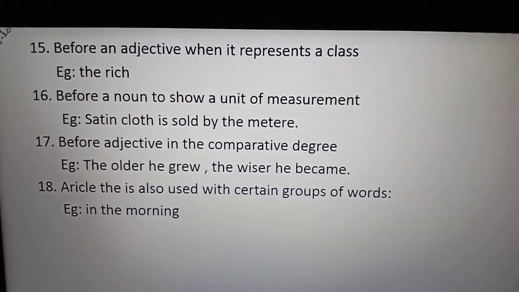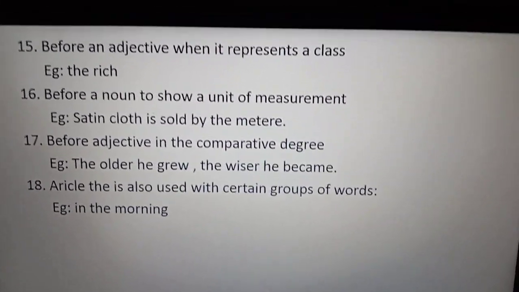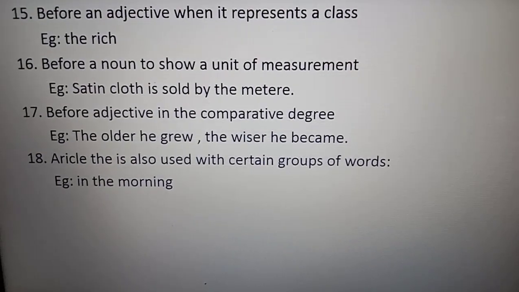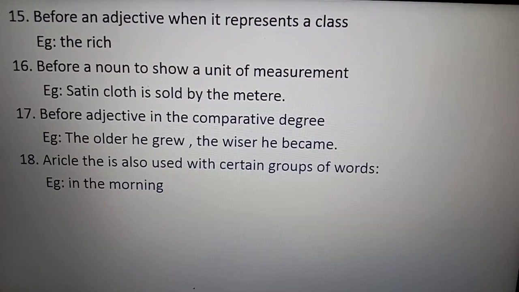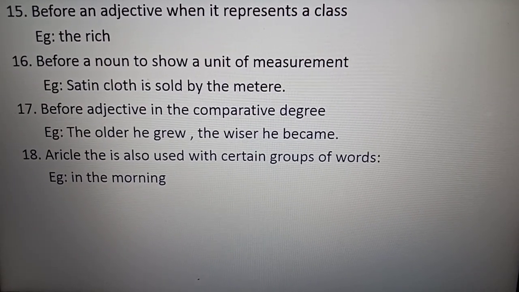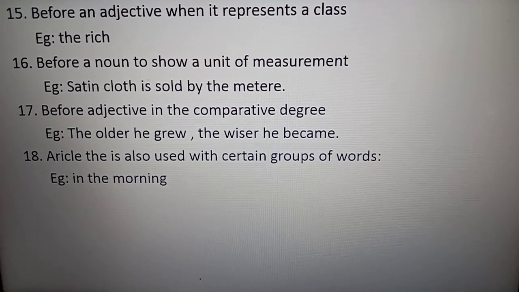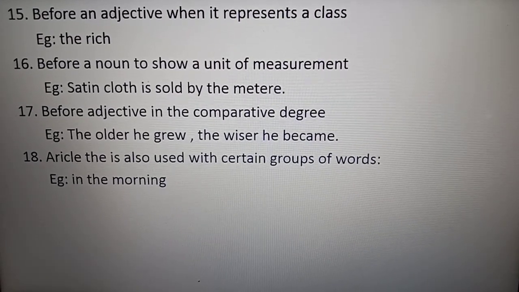Before an adjective when it represents a class, the rich, the poor, like this when we are talking about a class. Before a noun to show a unit of measurement, like satin cloth is sold by the meter. When we are talking about any measurement, the meter. Before an adjective in the comparative degree, the older he grew, the wiser he became.